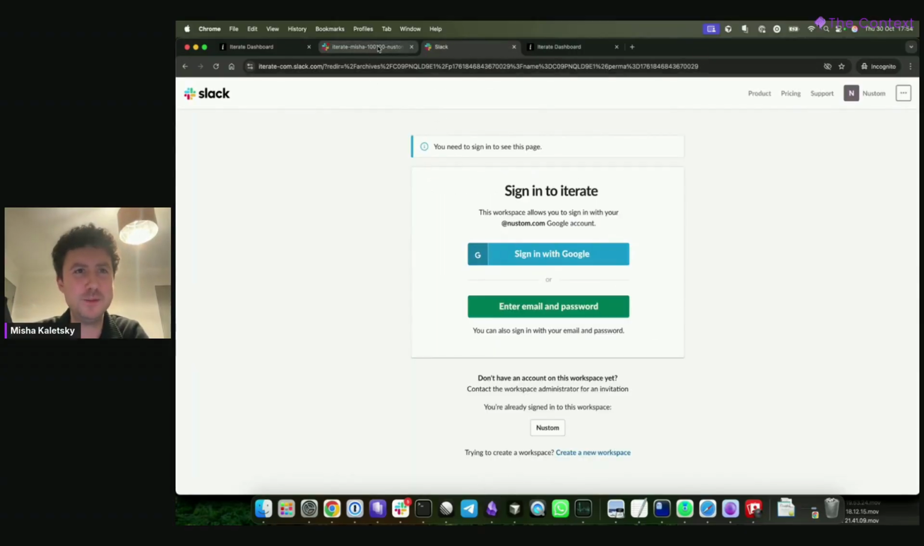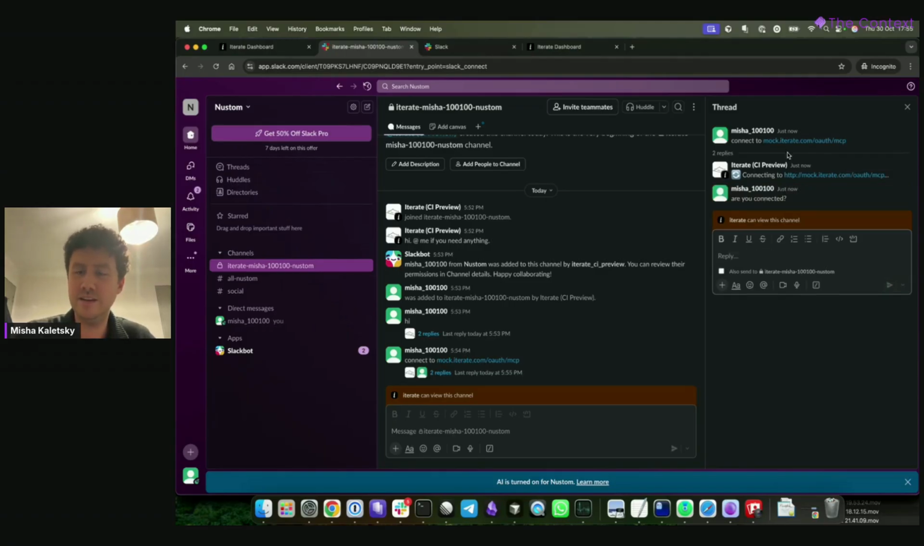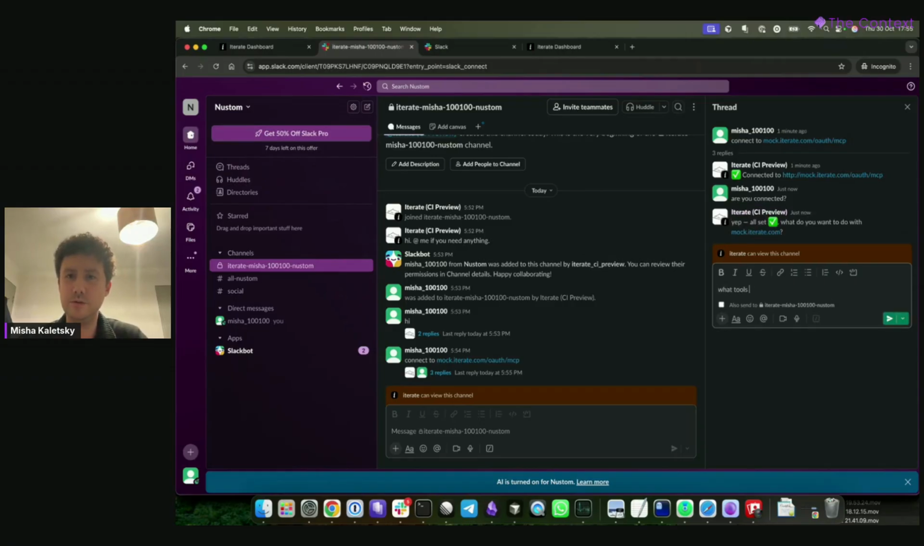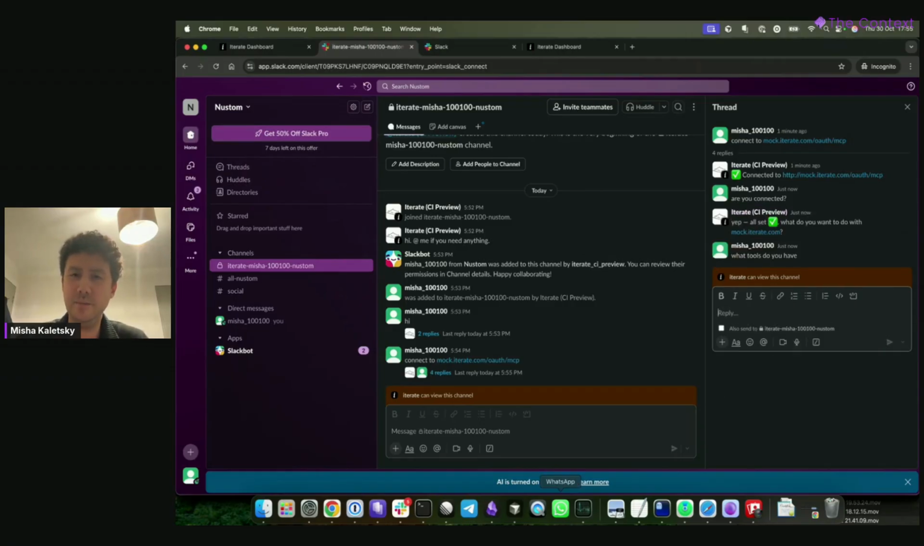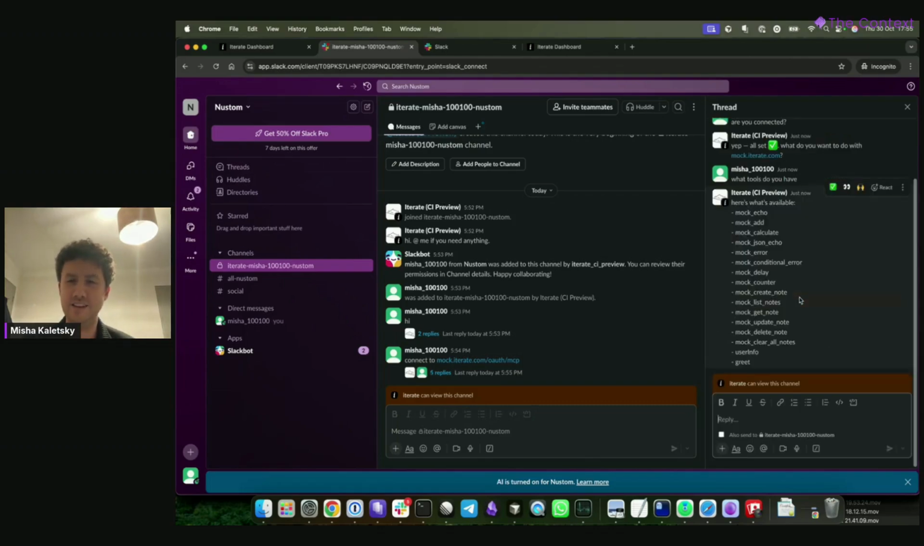Again, I'm using the Slack web client, but imagine I came back to Slack, and since I didn't get the deep link, I may have to say, are you connected? And let's see if the bot is smart enough to figure that out. Yes, so the bot is connected. What tools do you have? So you can see it actually even shows in the typing indicator. It can show a little bit about what some of the previews.